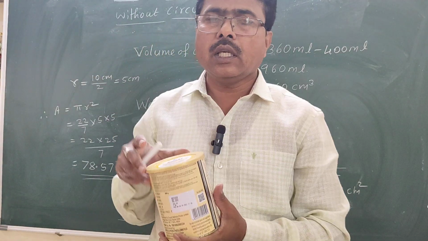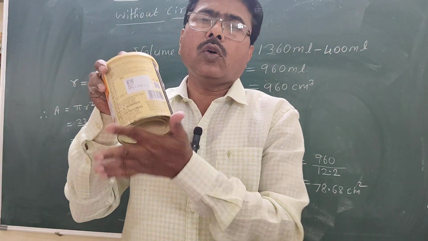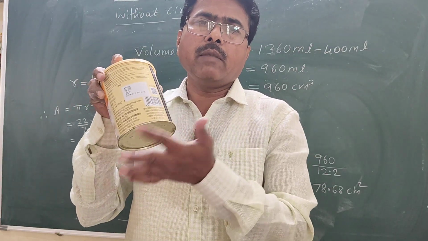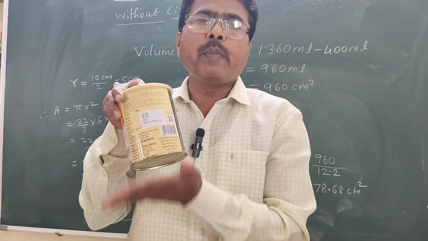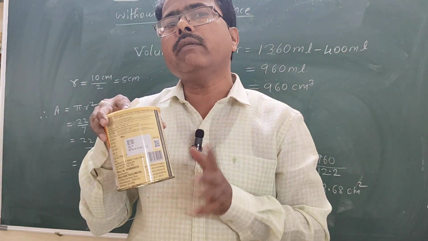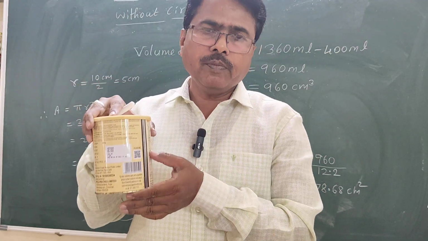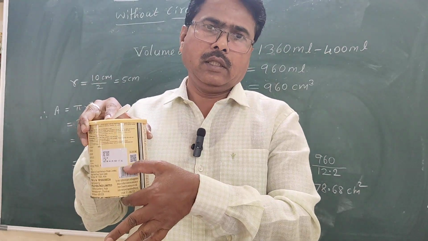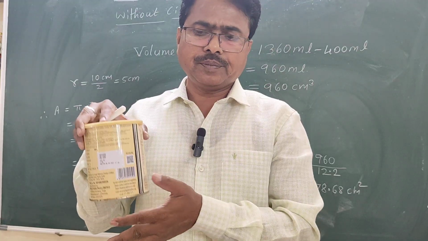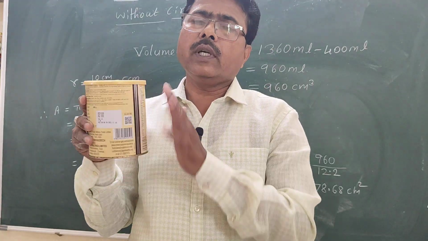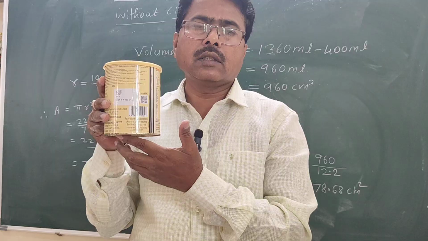So here, if we don't know any dimension of this base, we can still find its area by calculating the volume and the height. Students, it is not only with this cylinder.